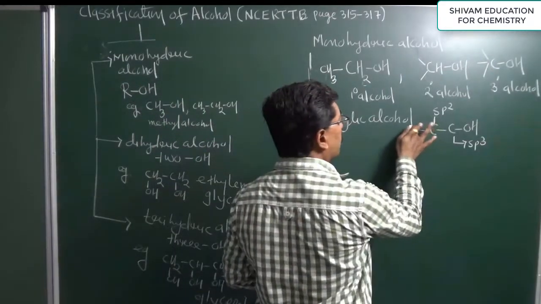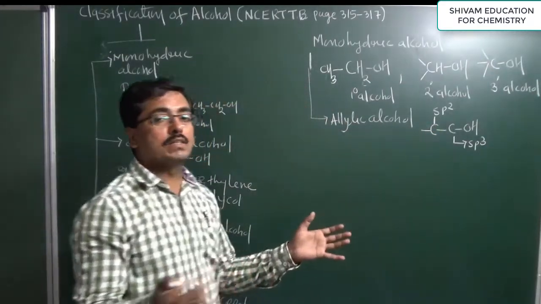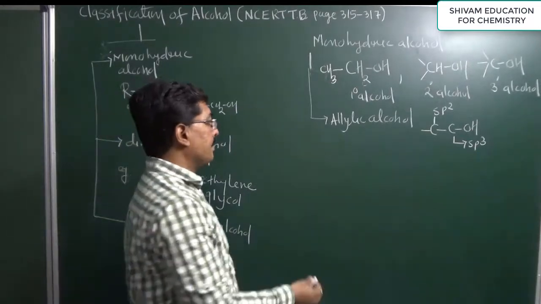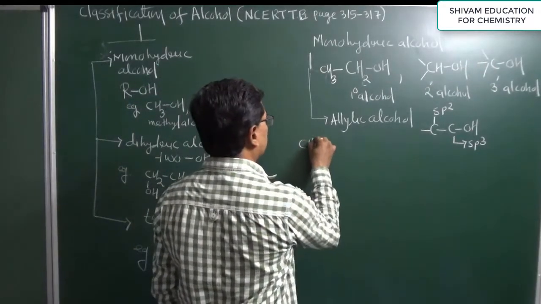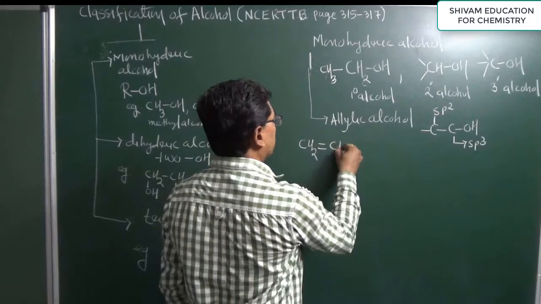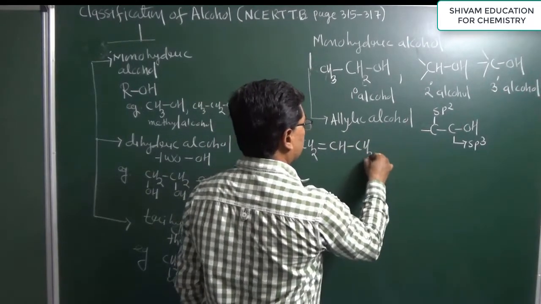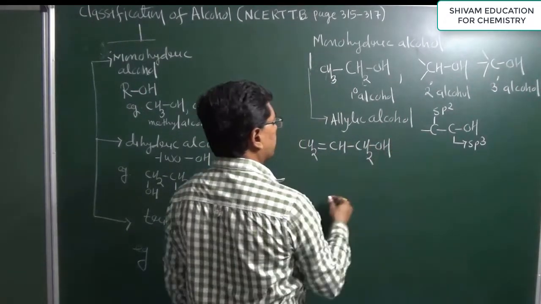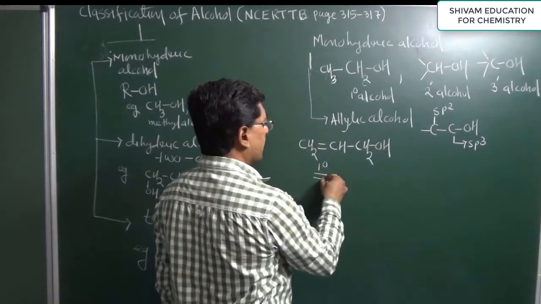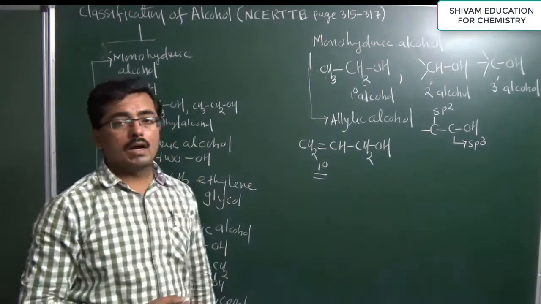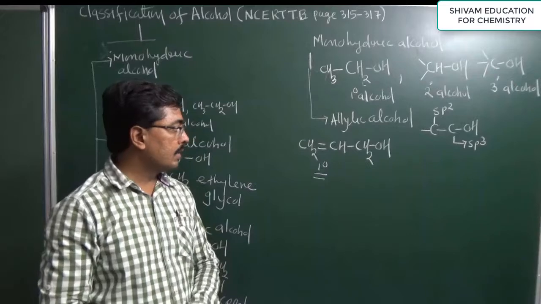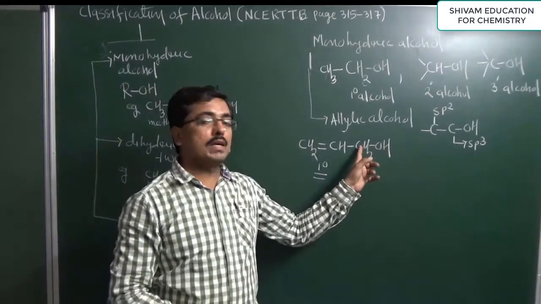Now allylic alcohol is also classified into 3 categories. Primary allylic alcohol: this is considered a primary allylic alcohol, or 1 degree allylic alcohol. Here the hydroxyl group is attached to a carbon.